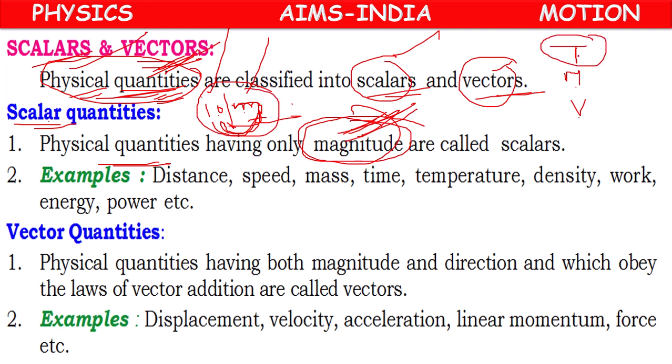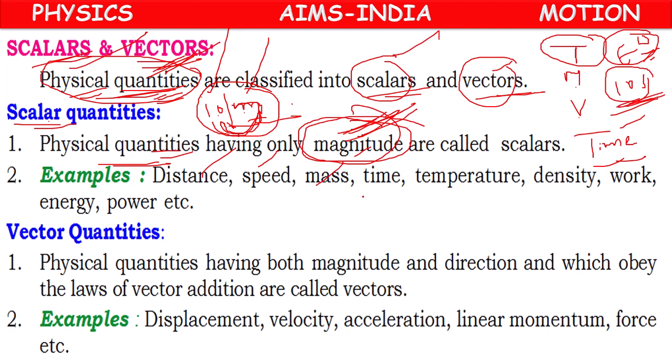Suppose you want to measure time. How can we say 10 seconds? This is enough. No need for 10 seconds towards east or 10 seconds towards west. No need for direction to describe the quantity time. So they have only magnitude, like distance, speed, mass, time, temperature, density, work, energy, power. These are all the quantities which have only value or magnitude.